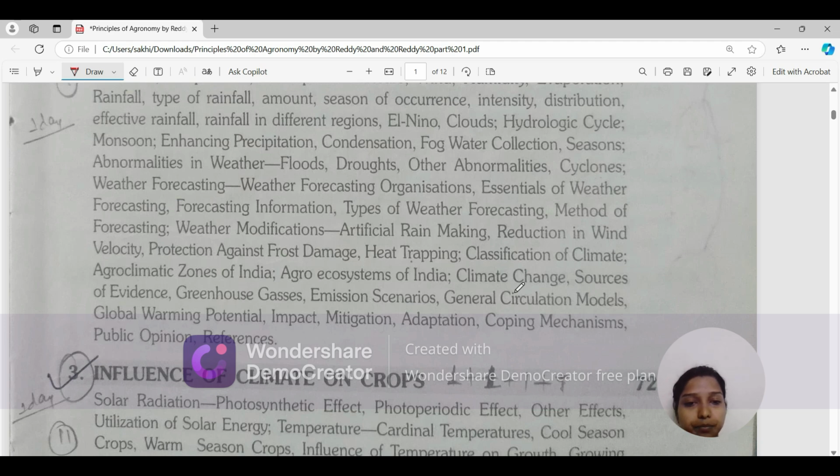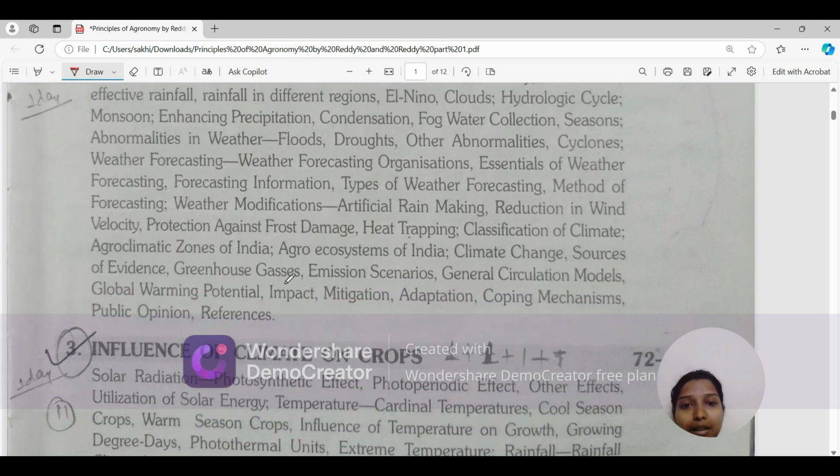Currently, this is a topic on which many people are doing research. Sources of evidence, greenhouse gases, emission scenarios, general circulation models, global warming potential, impact, mitigation, adaptation, coping mechanism, public opinion. So this chapter is very important.